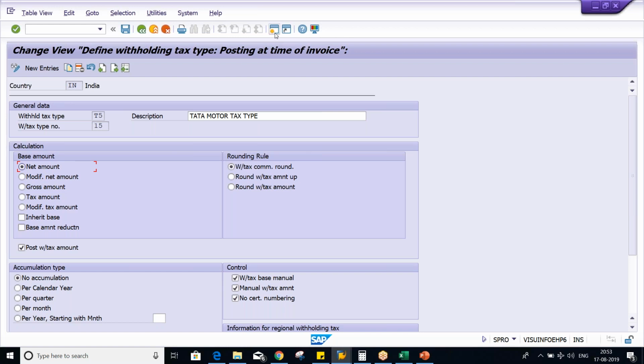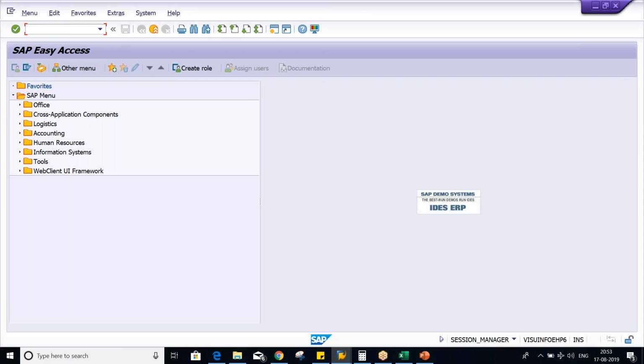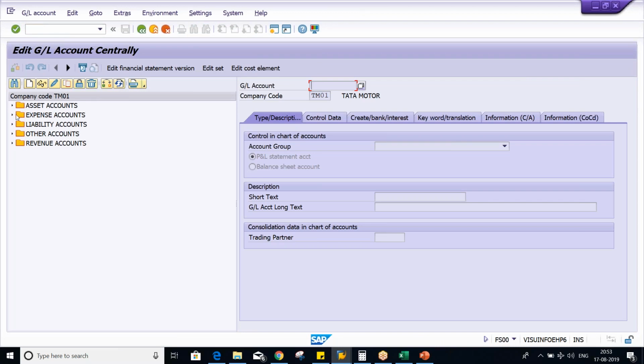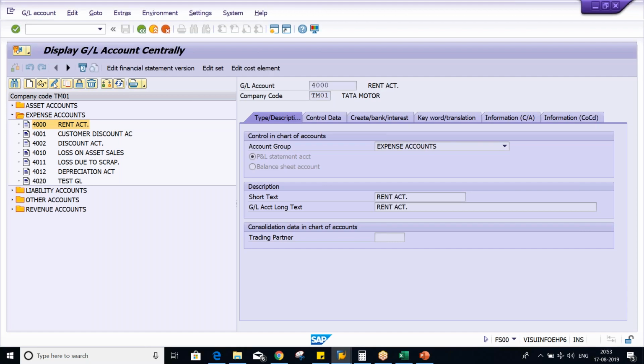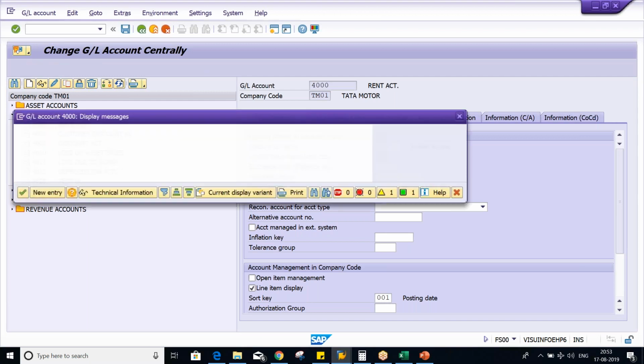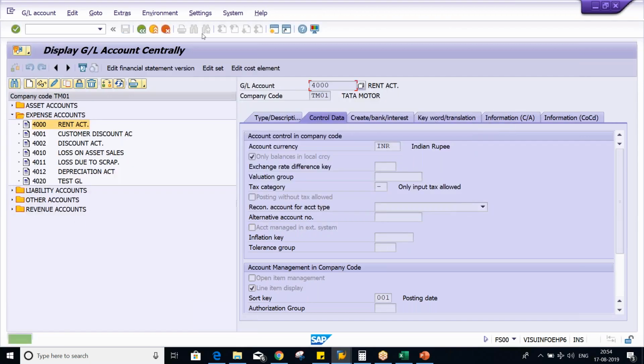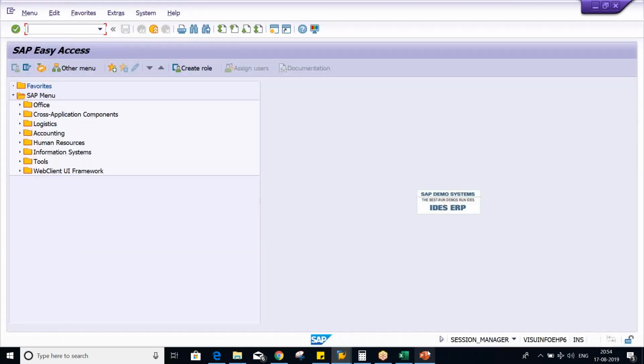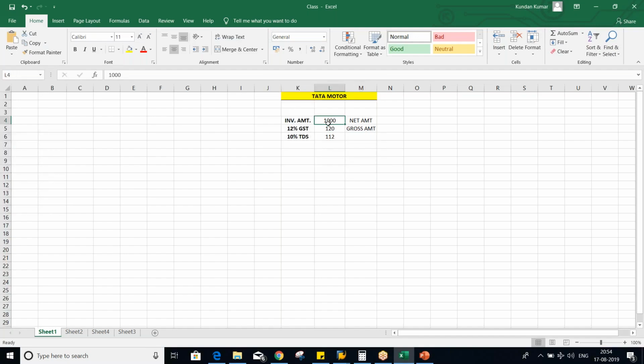Okay, so now let me do one thing. So first of all, FB60. I have to make certain settings, guys, so that I can show you all the examples. Let me give certain settings. So now what will happen, guys? Then this is how we are going to apply certain GST. Okay. So now I'm going to take an example of this scenario itself.